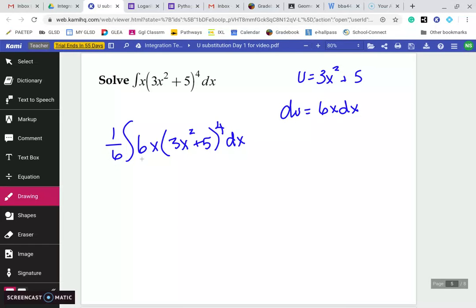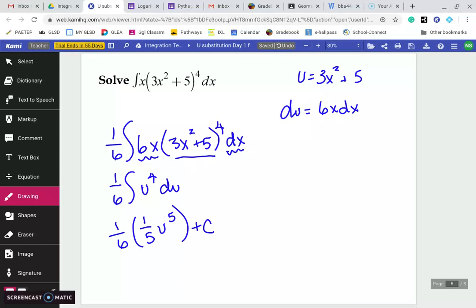But now when I go to rewrite with my u's, again, this becomes u. So I'll have u to the 4th. And then 6x dx becomes du. Now I integrate. So I'll add 1 to my exponent and then divide. And don't forget your plus c. And now I have to plug the u back in. So I have 1 over 30, because 6 times 5 is 30, times 3x squared plus 5 plus c.